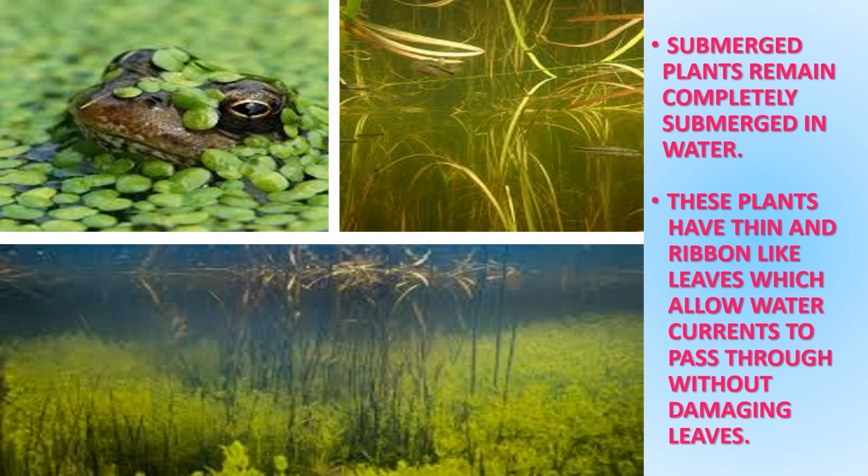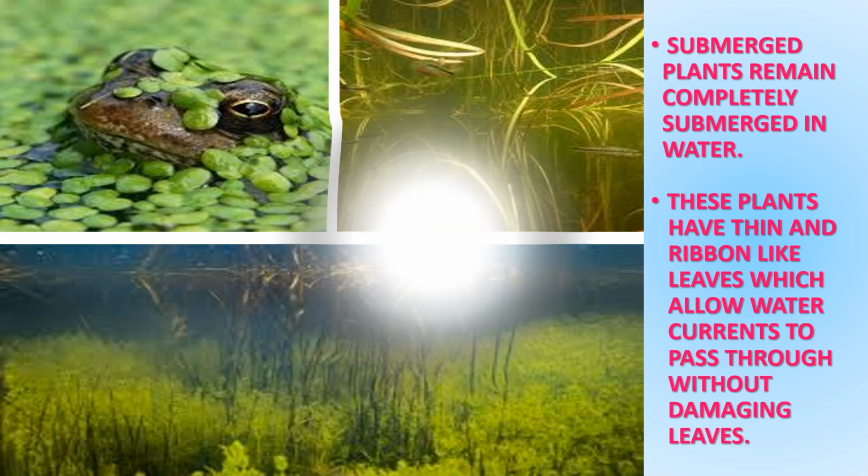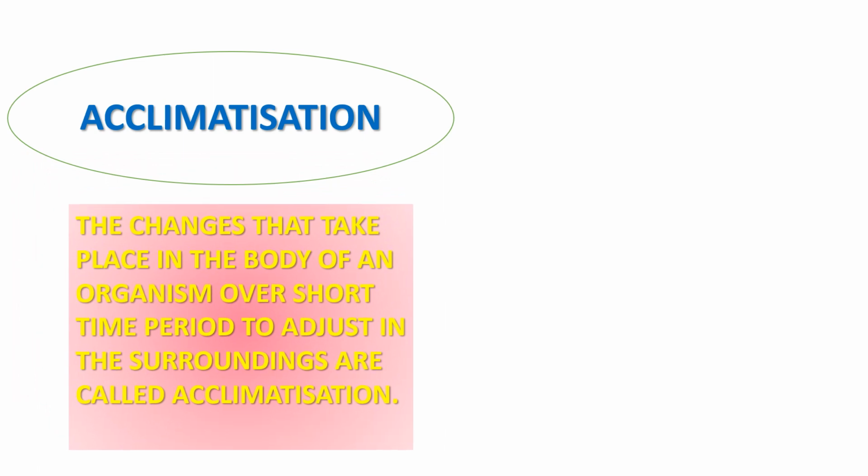Now students, I am going to discuss with you the difference between acclimatization and adaptations. The changes that take place in the body of an organism over a short period of time to adjust in the surroundings are called acclimatization.